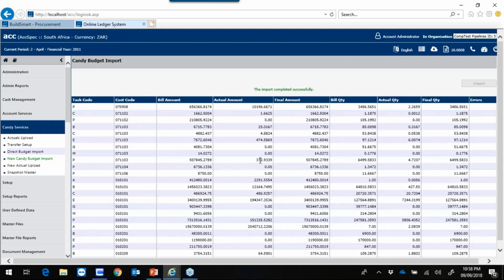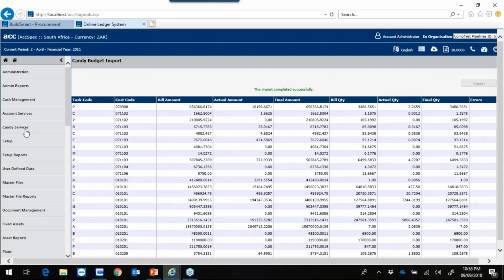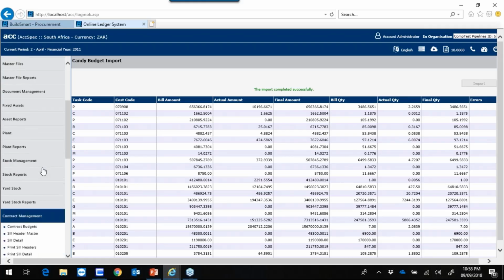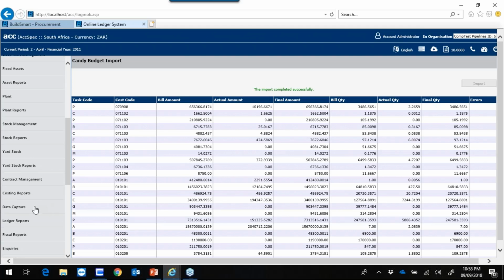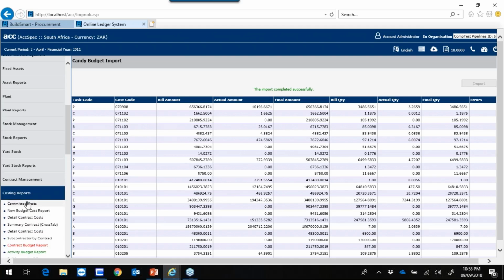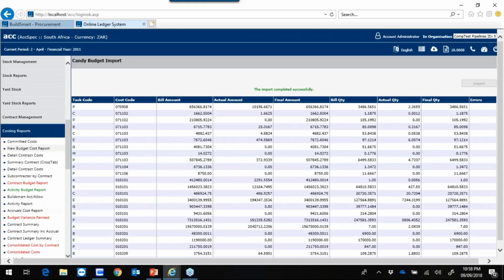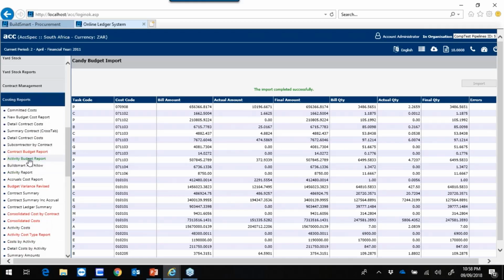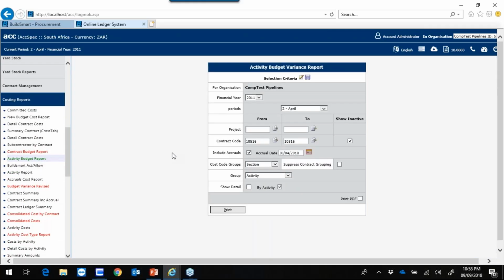Once the import has been done successfully, the user can do a few cost reporting in BuildSmart at an activity budget level. I'm going to show you a few of the reports that we have available. The first report, so we'll go to cost reporting. The first is activity budget resource. You will select the correct information, the contract code, print.